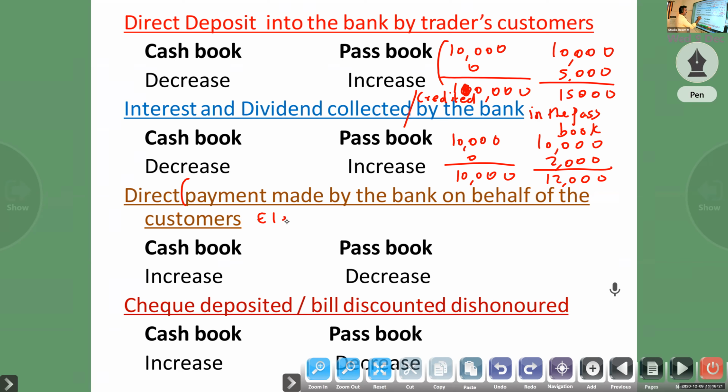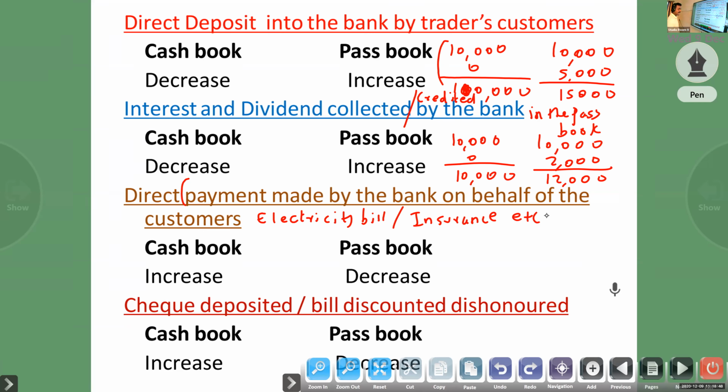Suppose we gave a one-time instruction to the bank to pay the electricity bill, or our insurance, LIC, or a water bill, anything.